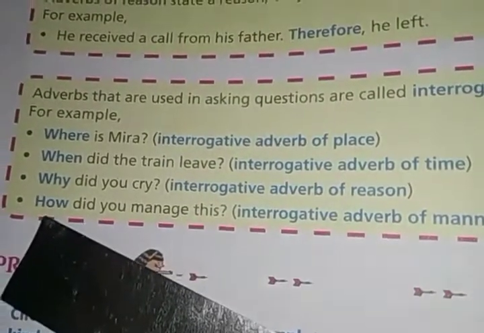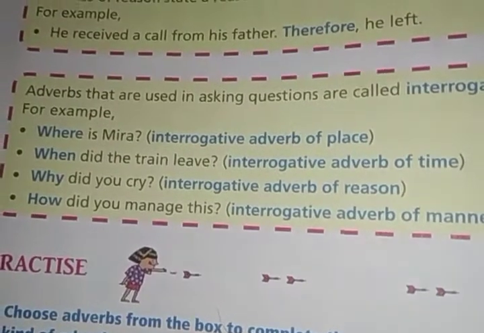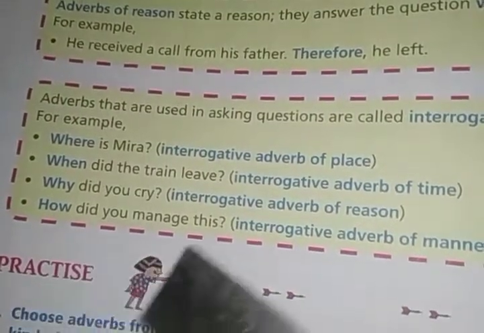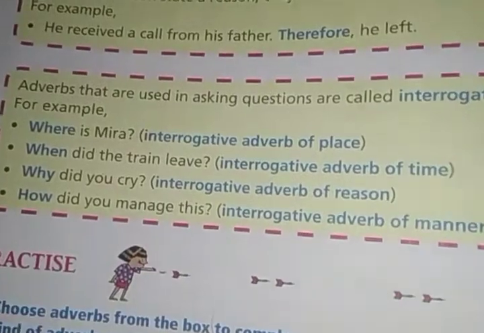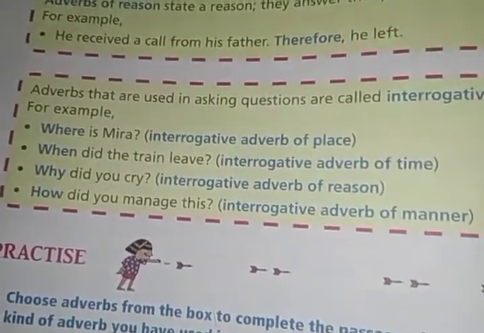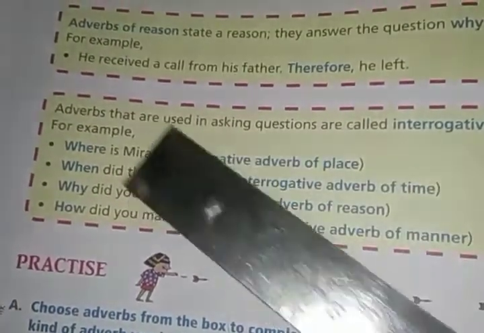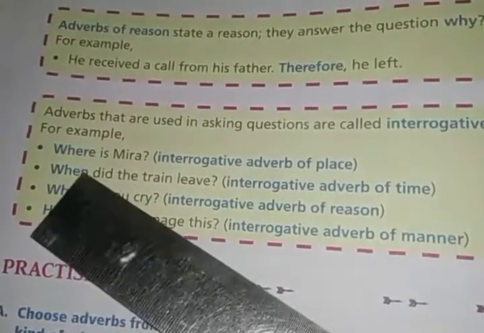How did you manage this? We ask how to know about a thing, like kaise, in which manner. So how is used to ask about a manner. This is the interrogative adverb of manner, because it is used to ask the manner of an action. So these are the words which are used to ask questions, and the adverbs which are used to ask questions are known as interrogative adverbs.